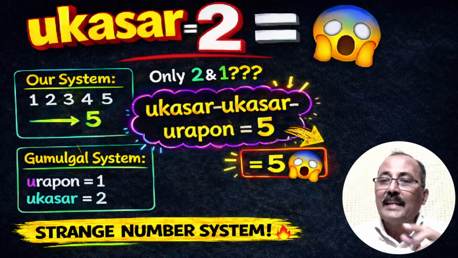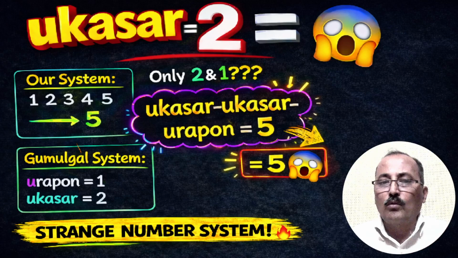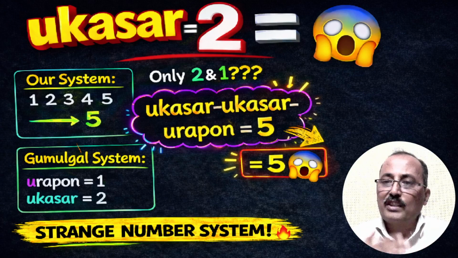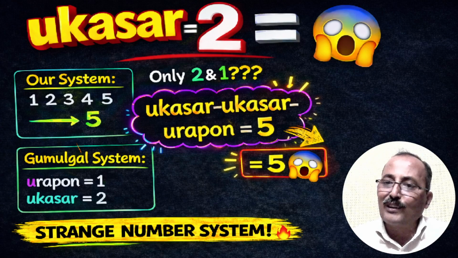What is that? Here they used base 2. Only two symbols, ukasar and urapon. Urapon equal to 1 and ukasar equal to 2. They used only these two symbols, and with the help of this, they made the whole number system. Shall we go deeper and see what it means and how they used it? Yes, we'll go to the video.